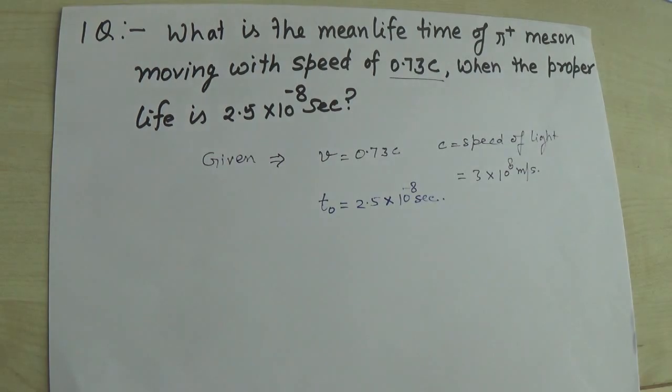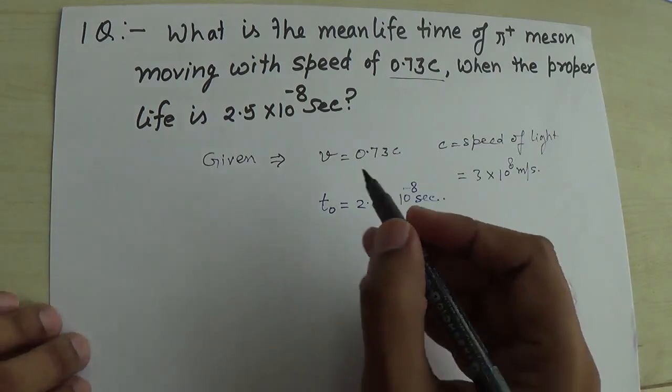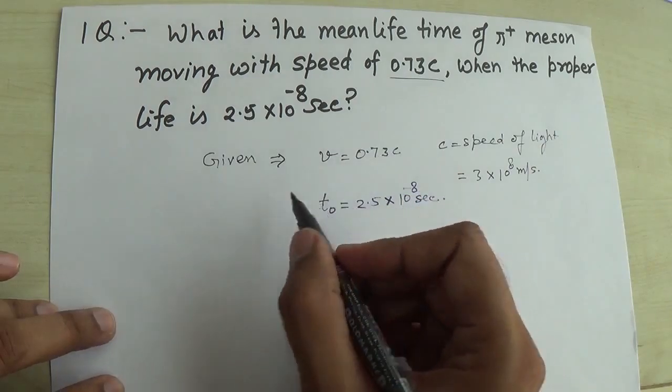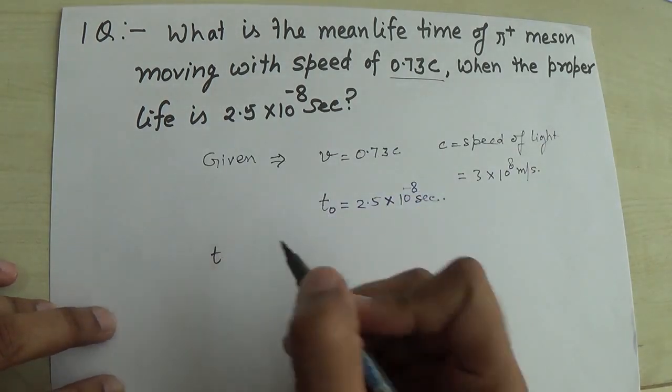Here you can see that only these two values are given, and with the help of these we have to find the value of t. There is no difficulty in this question, I have to find only t.